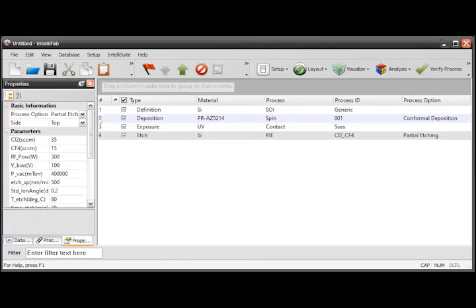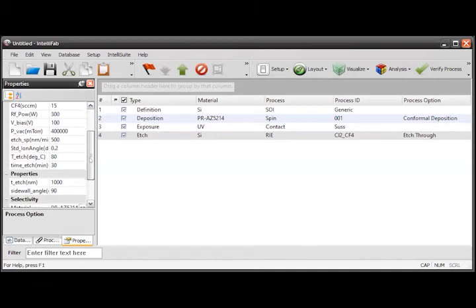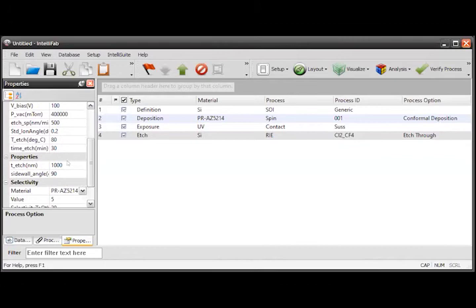If I double click, I'll get this one. Now it will ask with the process option whether it is a partial etching or a complete etching. So I will select etch through the complete photoresist, and the side is the top view we are going to etch. And it will ask what is the thickness, how much thickness we have to etch out. Okay, the thickness of the silicon film, as I told, the top layer thickness is 220 nanometer. Only that particular dimension we can give.